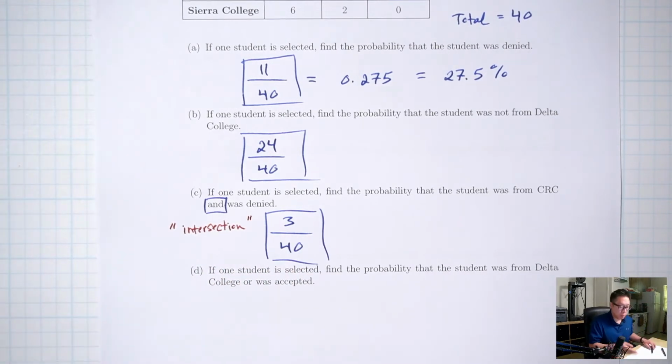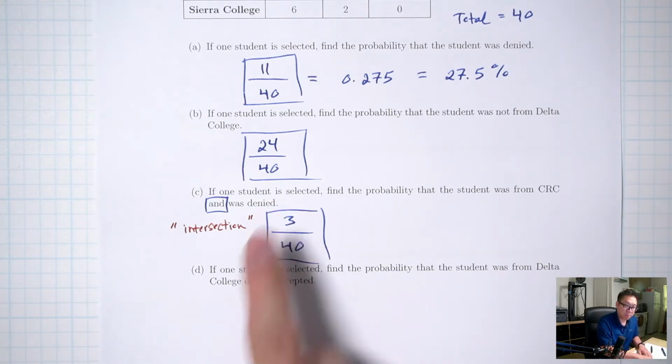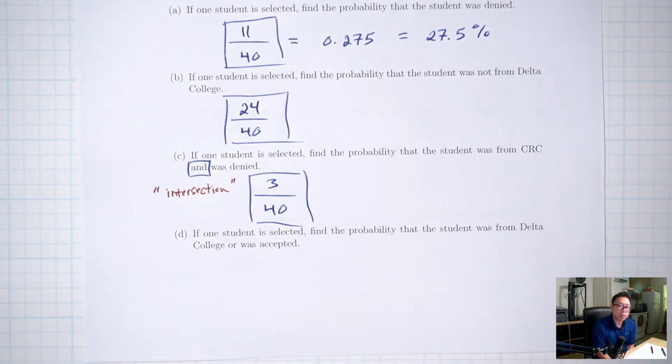What I'm doing here is I'm taking the set of CRC students and the set of students who were denied, and looking at the intersection, which is the students who are in both sets at the same time. So the students who are both CRC students and at the same time denied. Okay, intersection.